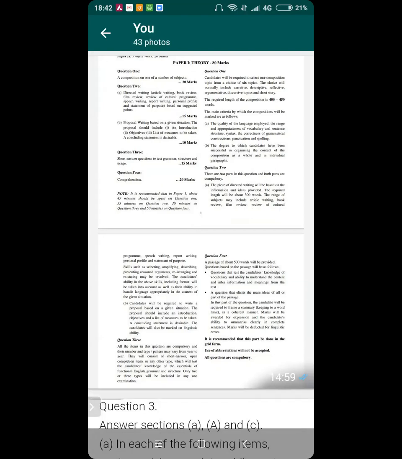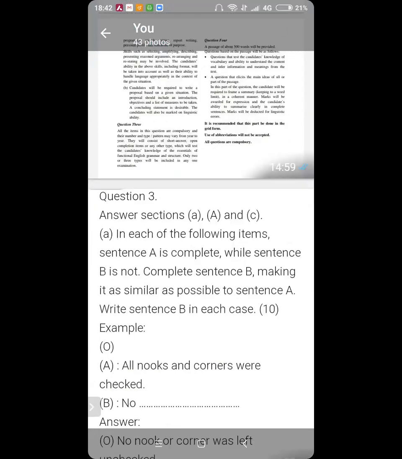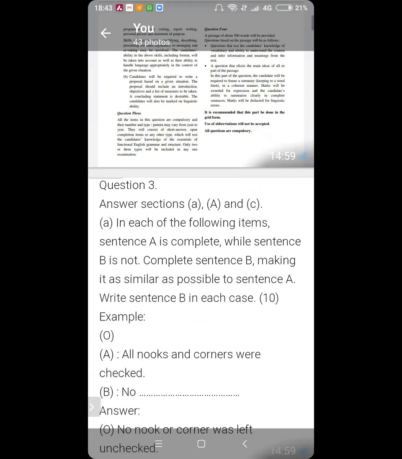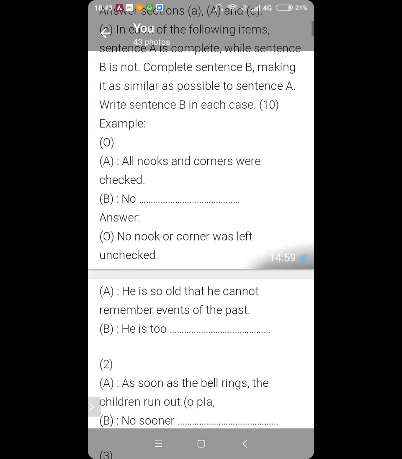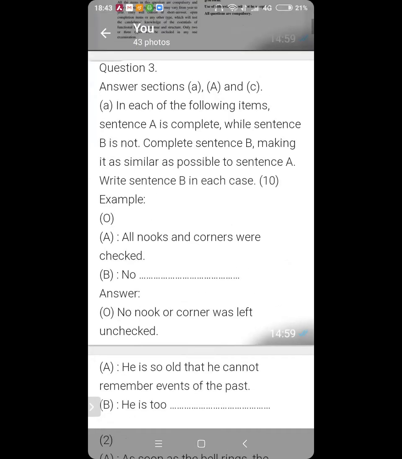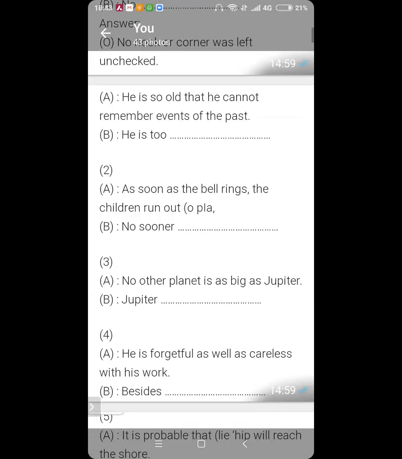Can everybody see the screen? Yes, sir. Now, we have a series of questions. You have to change the sentence as per the instructions given. There are certain grammatical rules which are used in this. As we go on solving the problems, I will tell you which grammatical rule is used where. Now, we start with A.